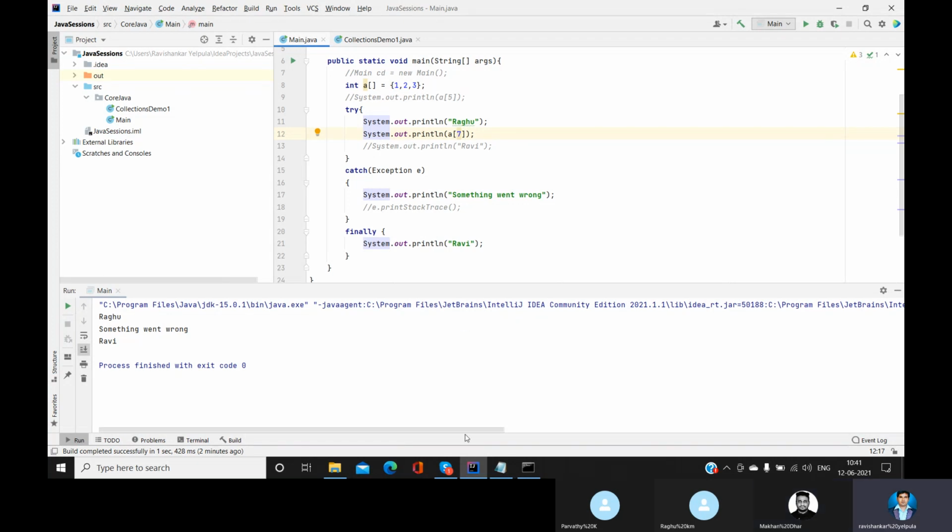So what's next? Next is file handling. Now we'll see file handling. File handling again plays a vital role because a lot of times we have to read a file and write a file. There is a huge amount of data now, the data is the new fuel.